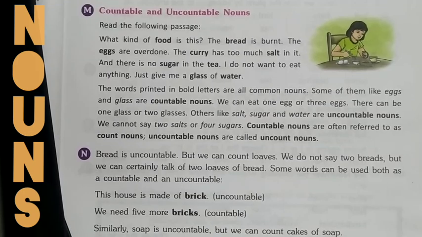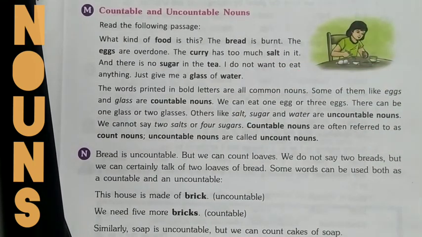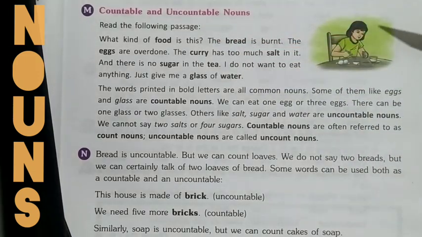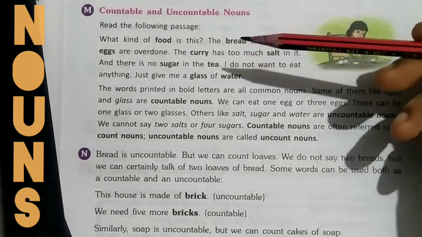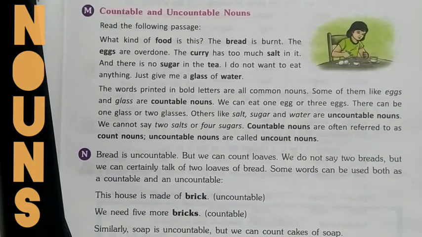I do not want to eat anything. Just give me a glass of water. Have you noticed the words written in bold, like food, bread, eggs, curry, salt, sugar, tea, glass, and water? Now all these words are nouns.